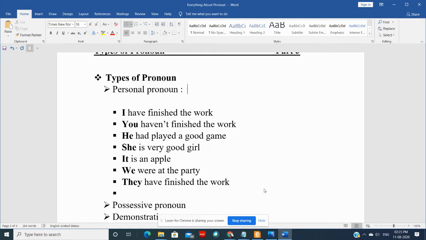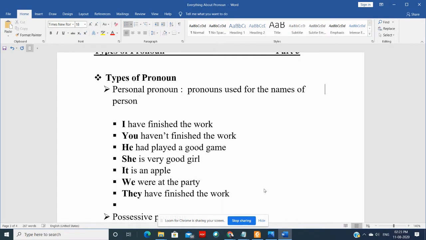So what is personal pronoun? Pronoun used for the names of persons or things are called personal pronoun. So all these pronouns which are used for either persons or things, then they are called personal pronoun.